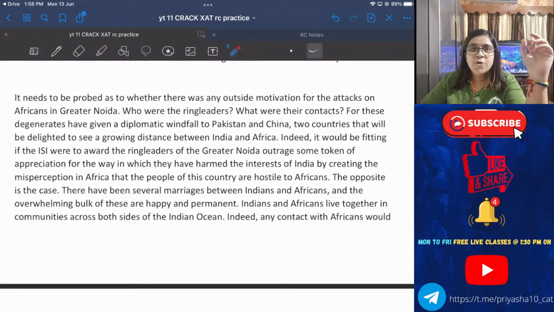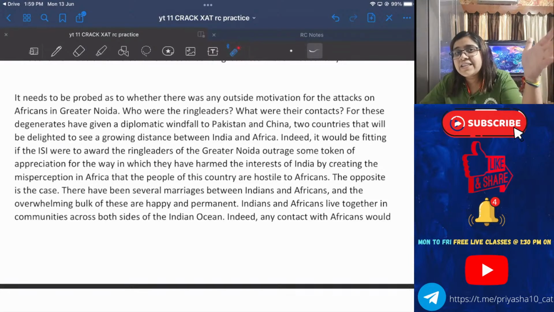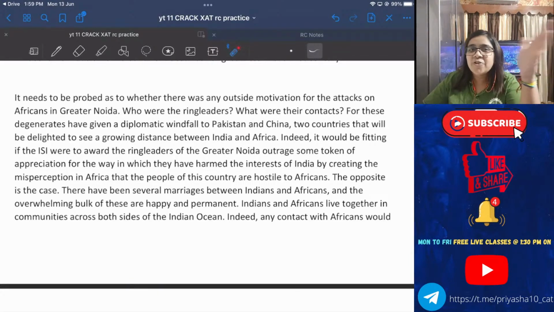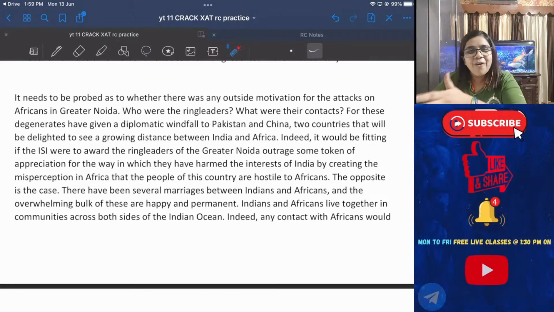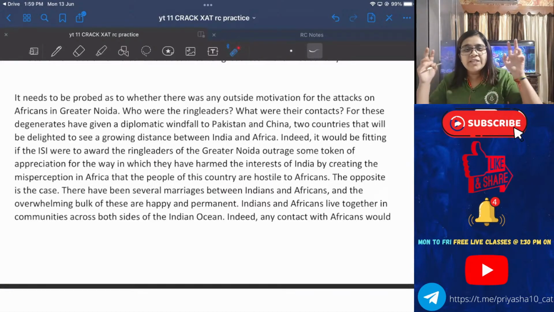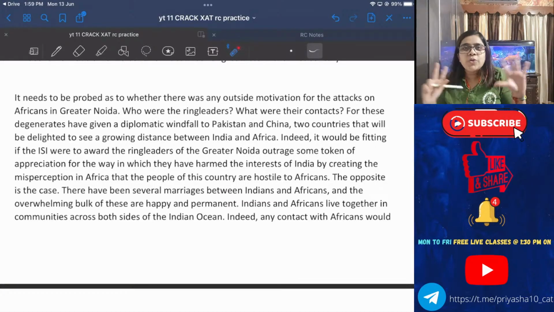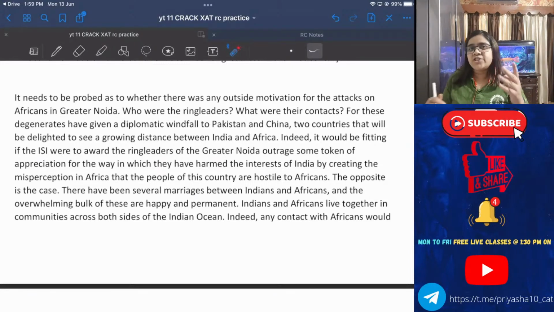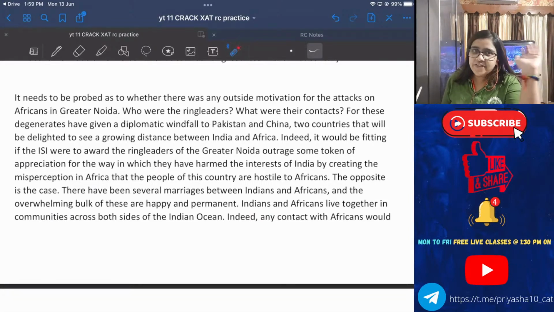Yes, RAW and ISI. Okay, I read it as ISIS. No, okay. It's very important for you people to be in touch with current affairs, because right now they have not given a definition of what ISI is, but just like we know ISIS and RAW, we need to know these few terms. They think this is something which should be known to everyone. So that's why be in touch with it. Do not think that only working on quants, verbal and DILR will help you through the CAT.